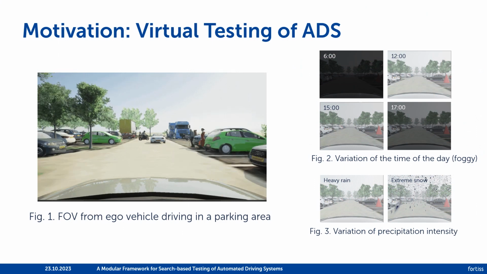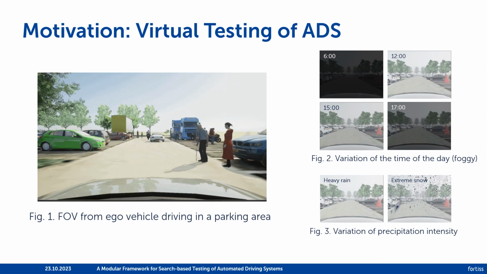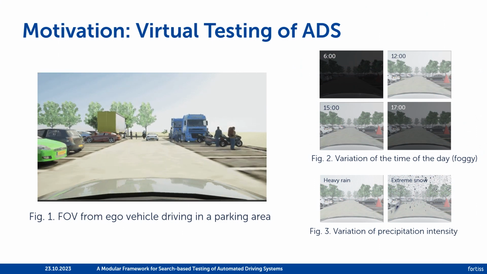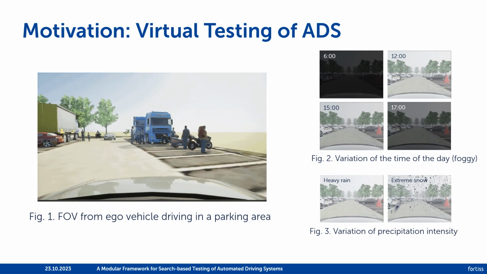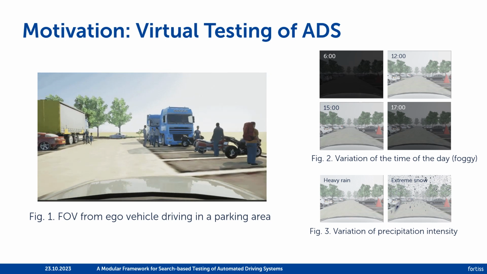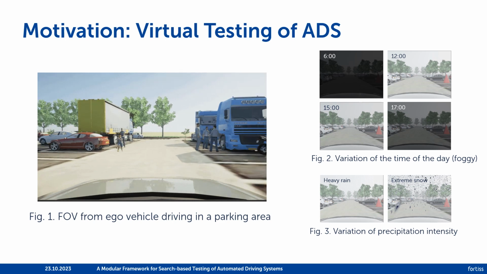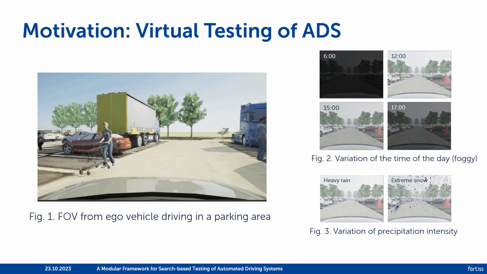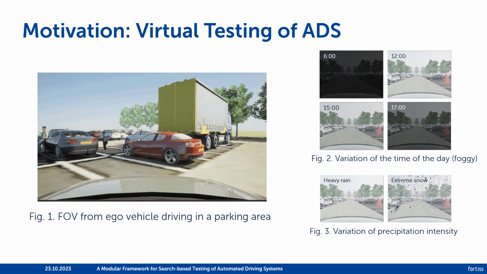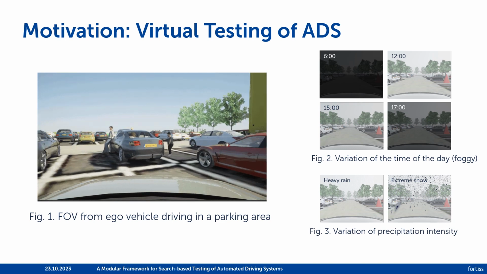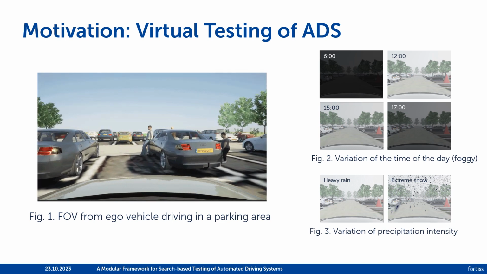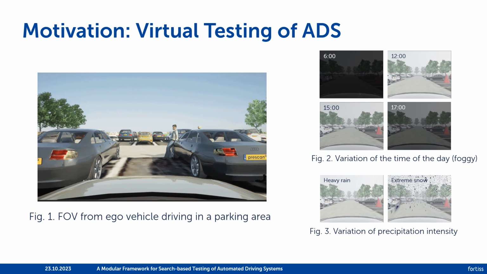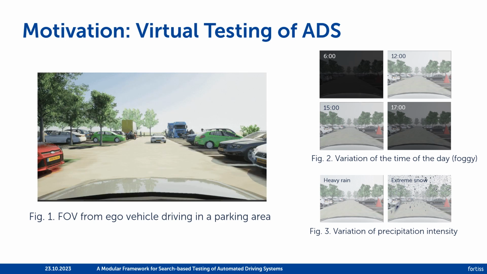The motivation behind OpenSBT is that there is a lot of research conducted on the virtual testing of automated driving systems, as it is an efficient approach to identify corner cases where the system fails to satisfy a safety requirement, such as, for example, avoiding a collision with a pedestrian. In particular, search-based testing is used, where the system under test is exposed to different scenarios, where the time of the day is varied or the behavior of surrounding actors is modified.